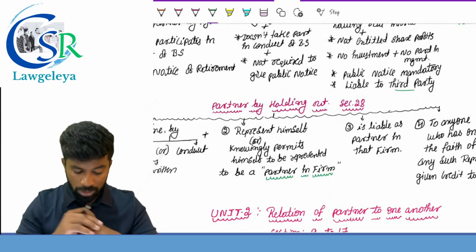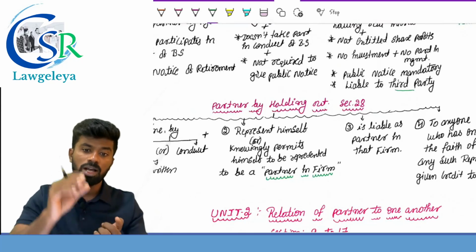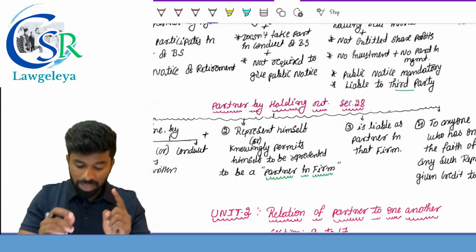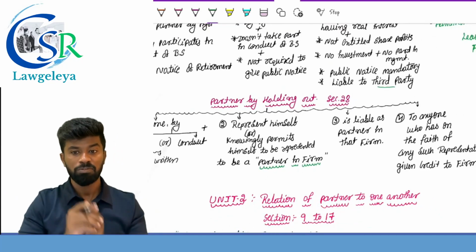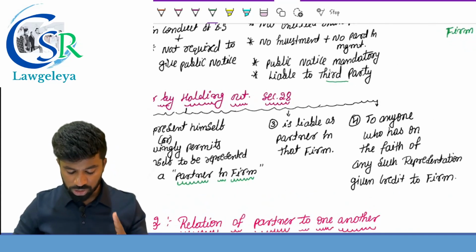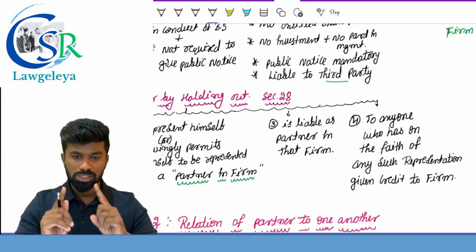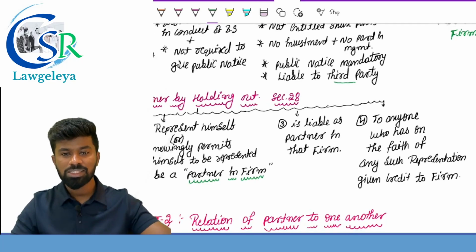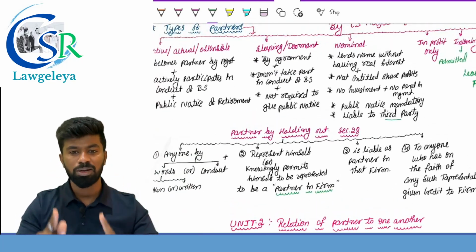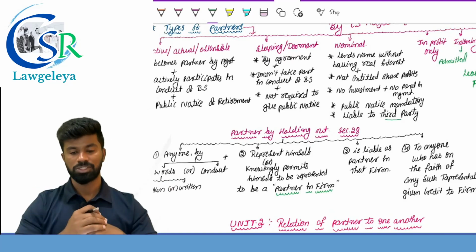So in that scenario, because he is representing himself as a partner or allowing the firm to represent him as a partner, he would be liable as a what? As a partner in the firm. For what? To anyone who on the faith of such representation has given credit to the firm. Only for the transactions where some innocent party has given credit to the firm. Only for that transaction will he be considered a partner by estoppel or partner by holding out, not for all the other activities.